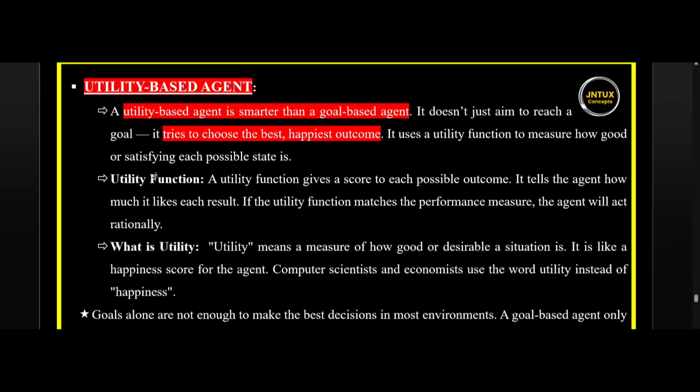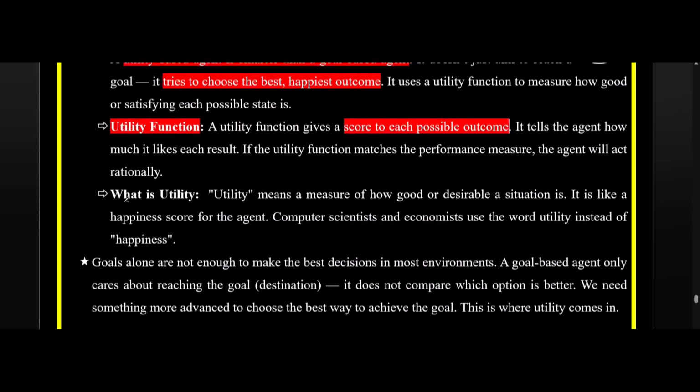What is meant by utility function? A utility function gives a score to each possible outcome. It tells the agent how much it likes each result. If the utility function matches the performance measure, the agent will act rationally.